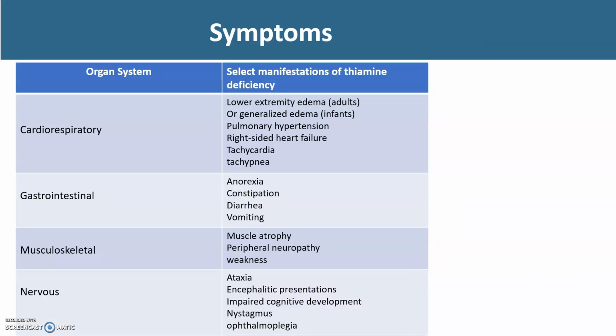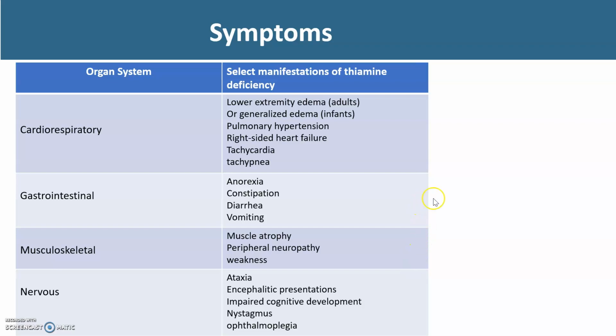Now, in this next slide, we're going to consider the organ systems and the related symptoms. So the organ system can be cardiorespiratory, and we see lower extremity edema in adults or generalized edema in infants, pulmonary hypertension, right-sided heart failure, tachycardia, or tachypnea. Now, in general, with cardiorespiratory, we also will see an enlarged heart.